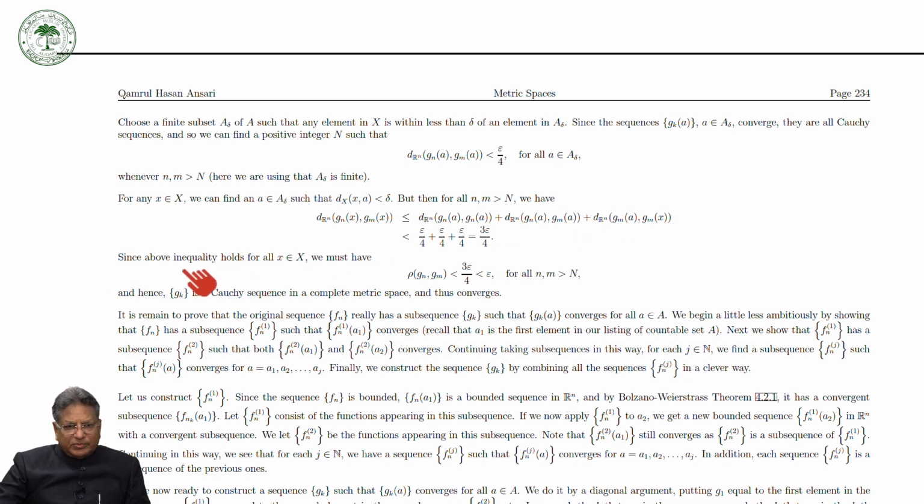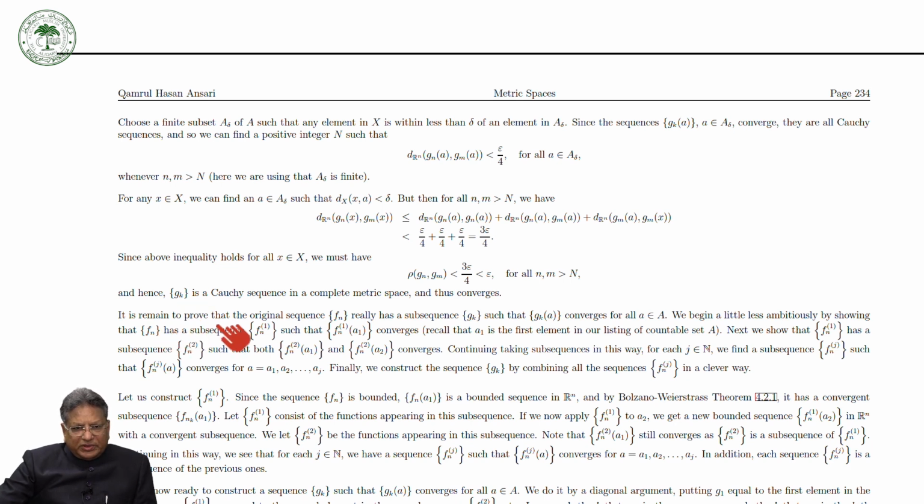Now since the above inequality holds for all x, we have for rho, which we defined as the supremum, that rho of Gn and Gm is less than 3 epsilon by 4, which is less than epsilon. It means that Gk is a Cauchy sequence in a complete metric space and thus converges. So this way we have proved that Gn is a Cauchy sequence in a complete metric space and therefore a convergent subsequence.